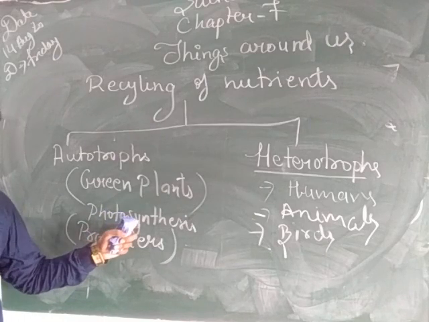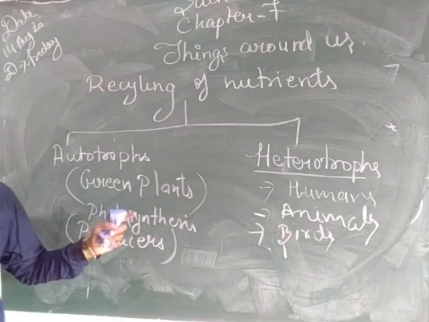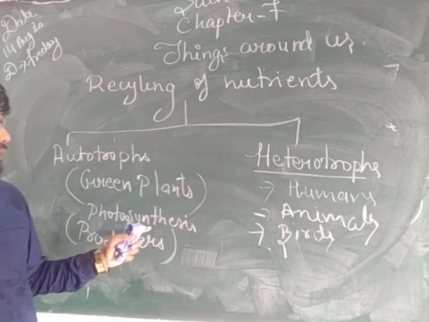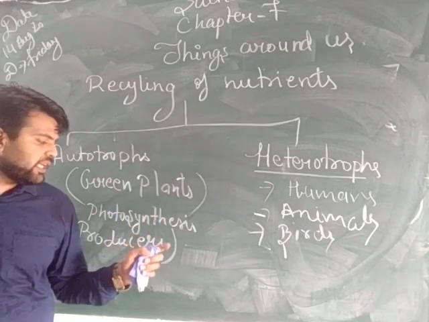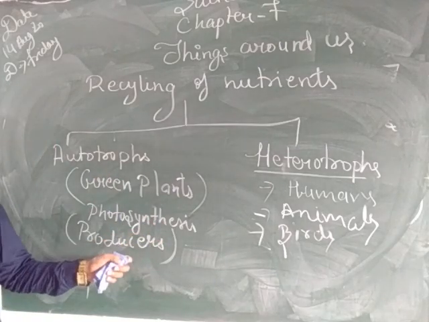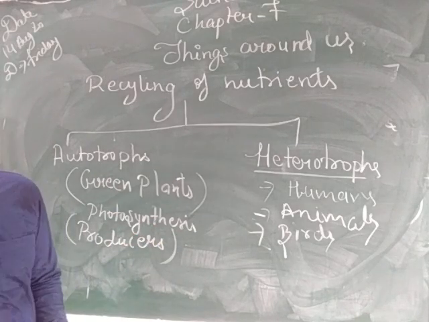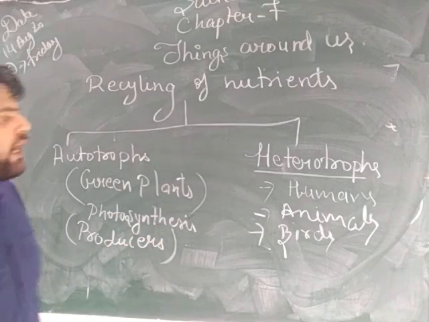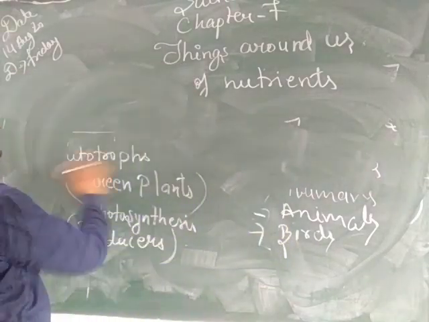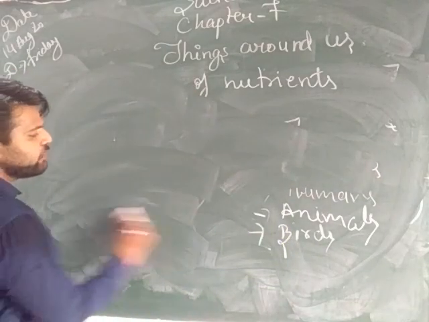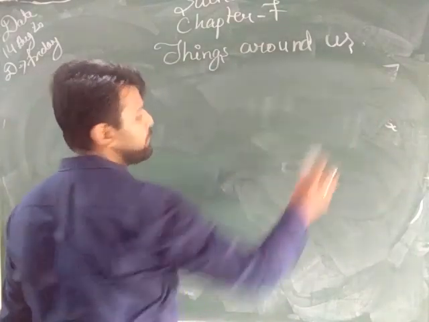And what is photosynthesis? Photosynthesis is a process in which green plants make their own food in the presence of chlorophyll, water and sunlight. Due to this process, they are also known as producers. And more about heterotrophs. Heterotrophs are further categorized into few categories. We will just see them.